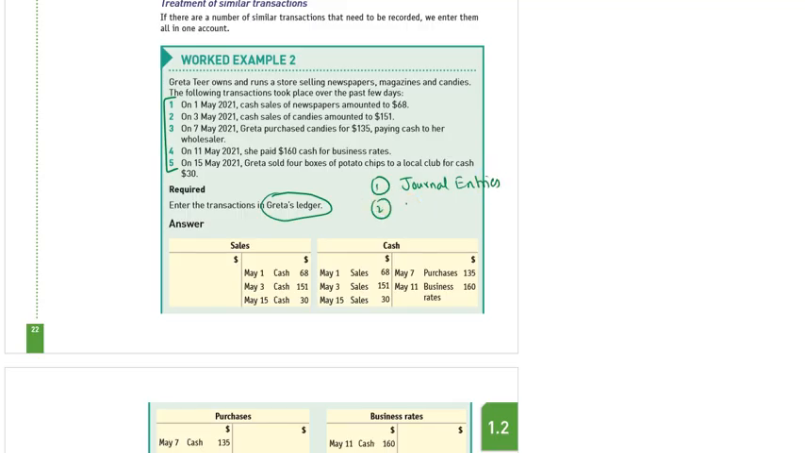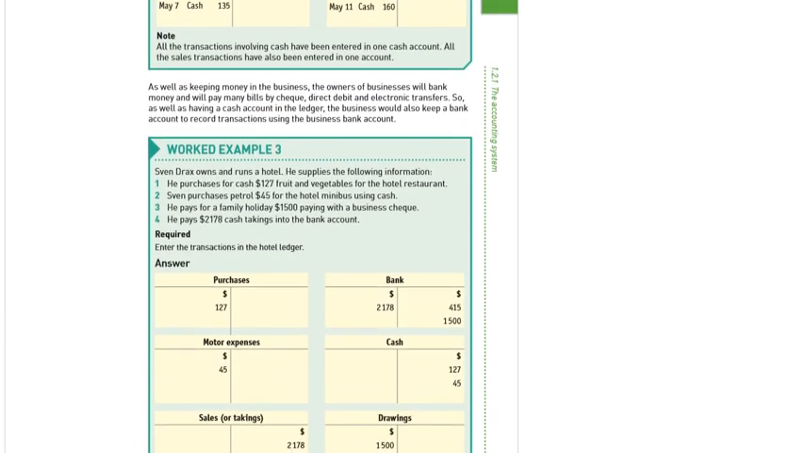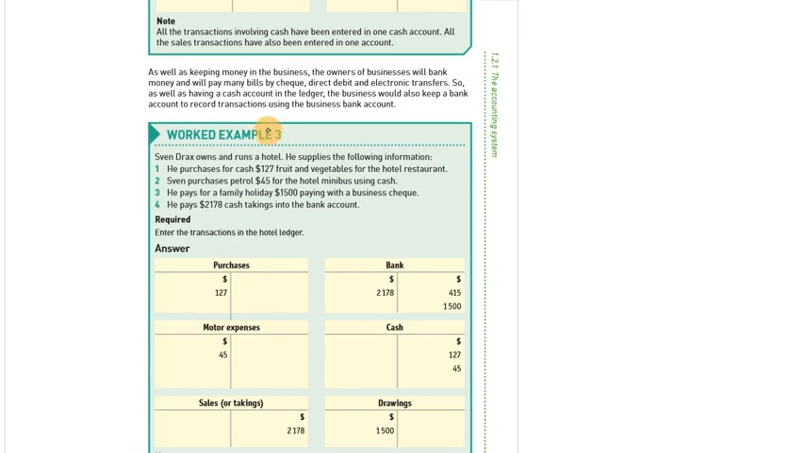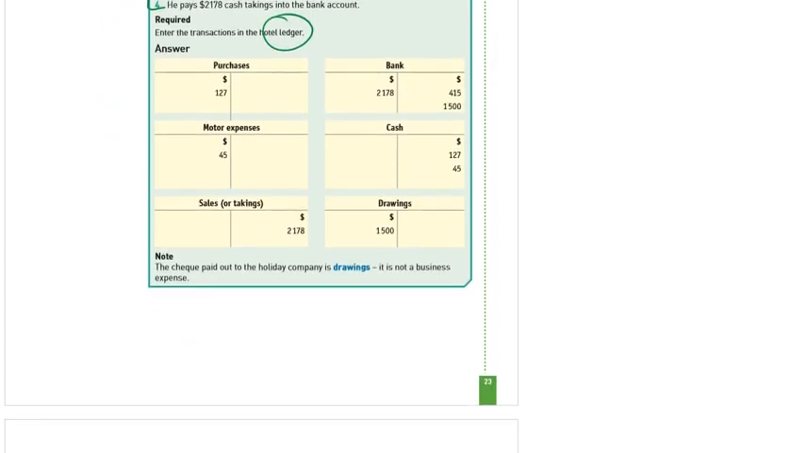And in the second step you will prepare the ledgers. So this is again your homework. You can solve it by yourself. Work example 3. Now these are the 4 transactions. Again you will prepare the ledger. This is homework question number 3. So these 3 questions will be your homework.